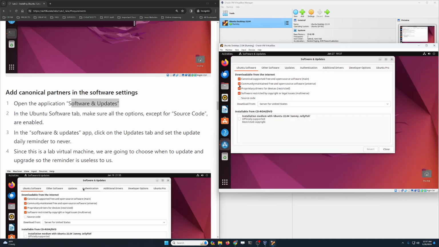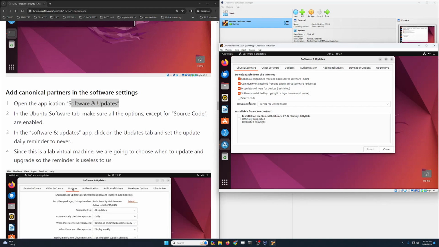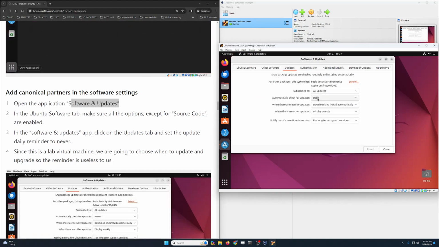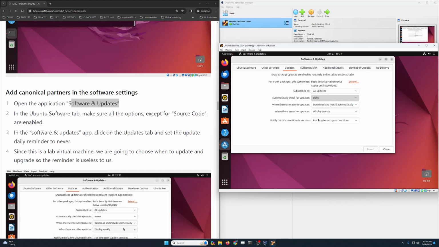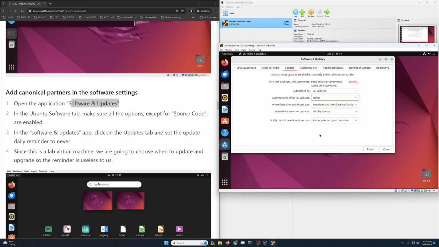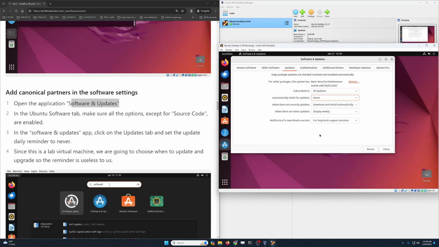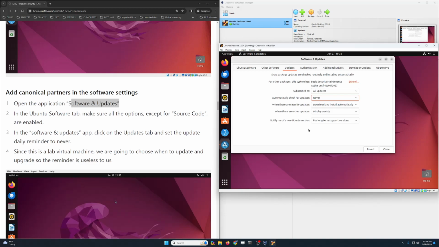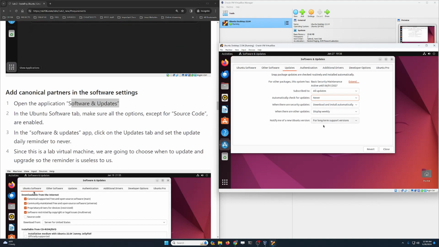Now make sure that all of these are checked except this one. Don't check this one, just all of this. Now in updates, make sure you change this from daily to never. We are gonna choose when we are gonna do the software updates, right? Because this is a labbing environment. This is, you know, a testing environment. So we don't want to be reminded of updates and things like that. We want to decide when we are gonna do updates ourselves. It's just better that way when you are in a testing environment like this.